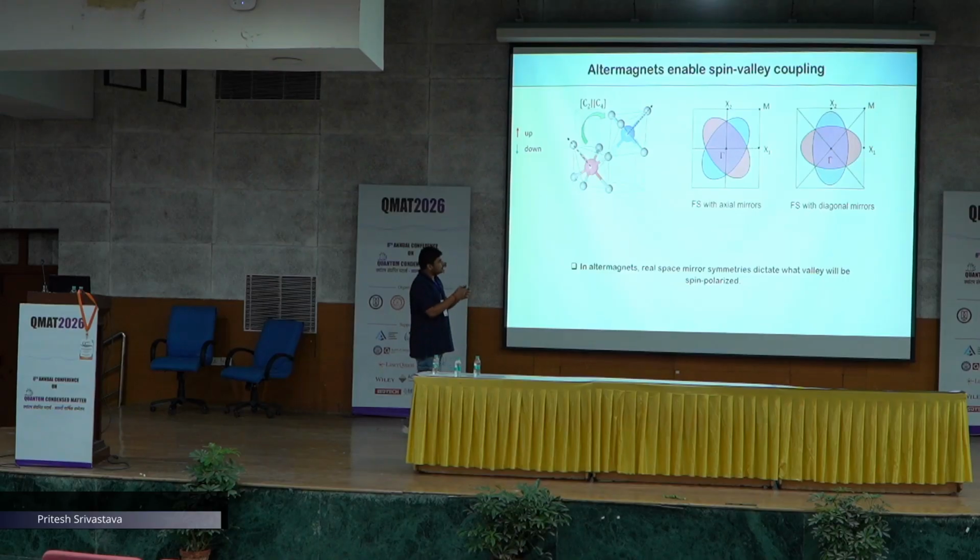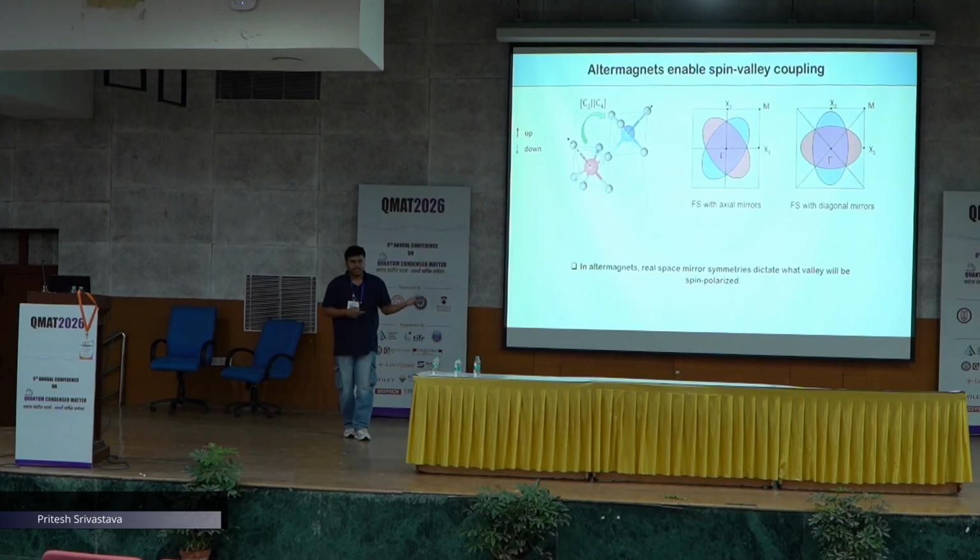Now, how the Fermi surfaces are spin split depends on what the real space symmetries are. Suppose we take a tetragonal system and we want to polarize the two X1 X2 valleys with opposite spins, we want the system to have diagonal mirrors instead of axial mirrors. In that way, we can make the valleys spin polarized.